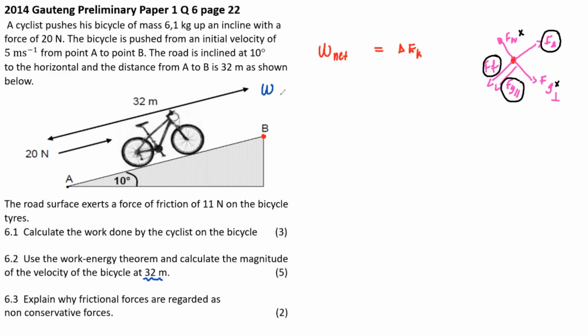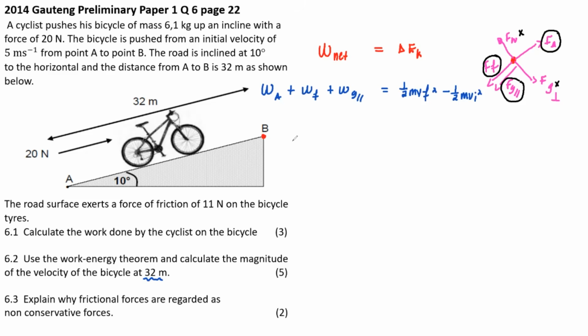So the forces doing work are the work done by the applied plus the work done by the friction plus the work done by the gravity parallel. All this is equal to a half m vf squared minus a half m vi squared.